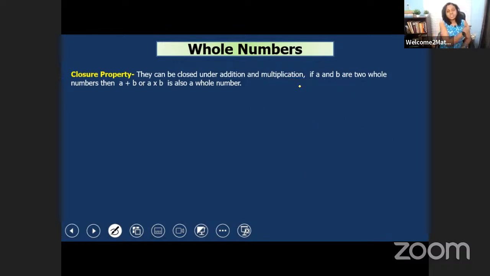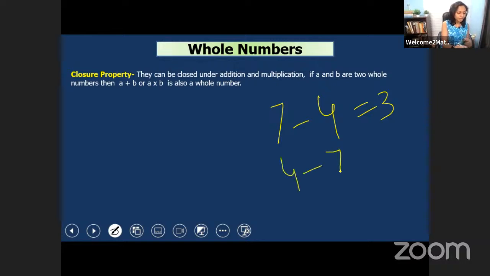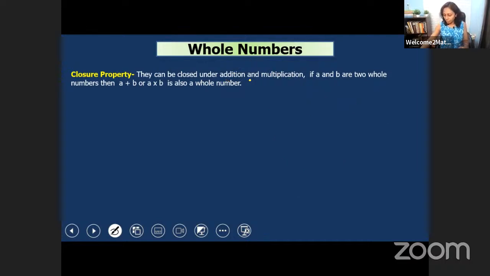But in subtraction, what will happen? If we subtract 4 from 7, we'll get 3. It's a whole number. But we cannot subtract 7 from 4, right? If we subtract 7 from 4, we will get a negative number. And negative numbers cannot be whole numbers. So that's why closure property does not hold in subtraction. We can see it only in addition and in multiplication. Got it? So now let's see the next property.